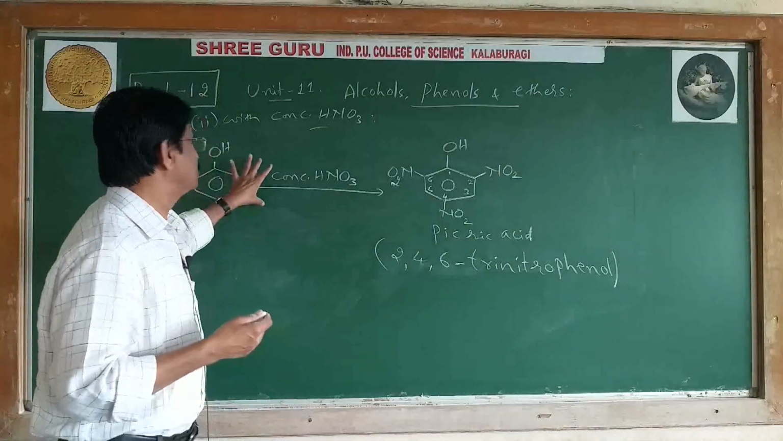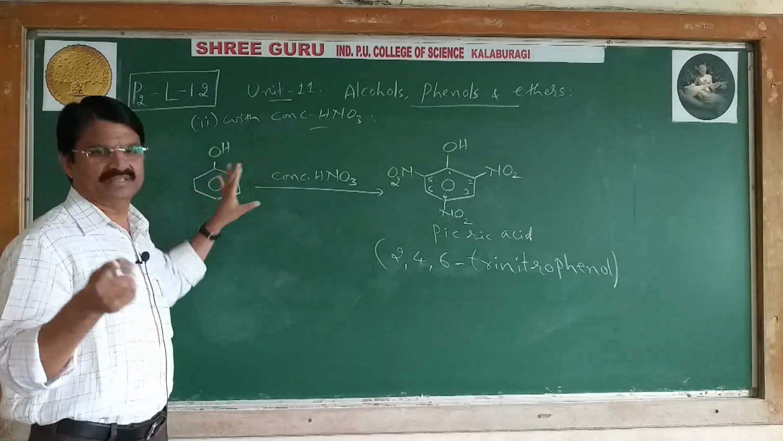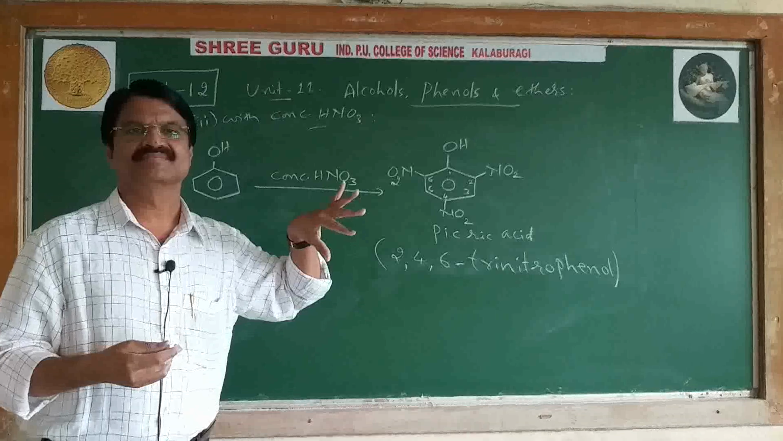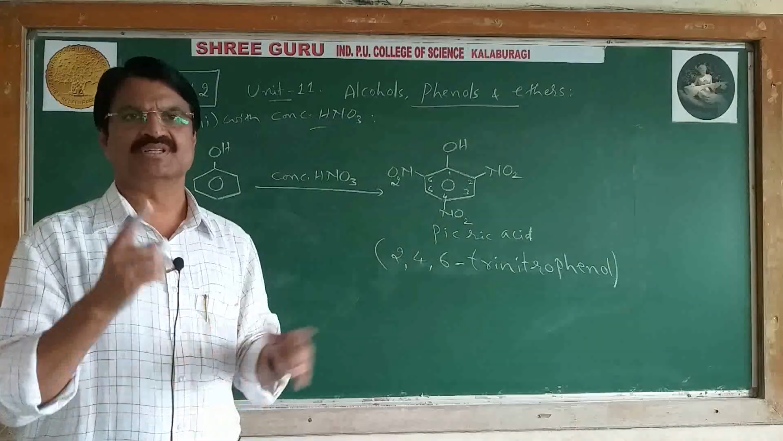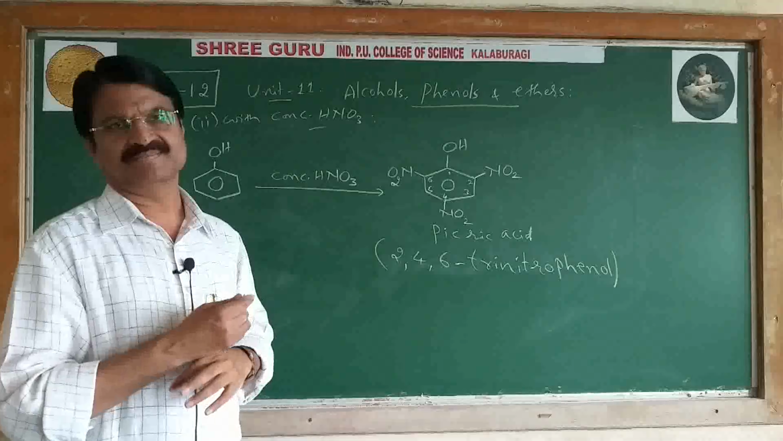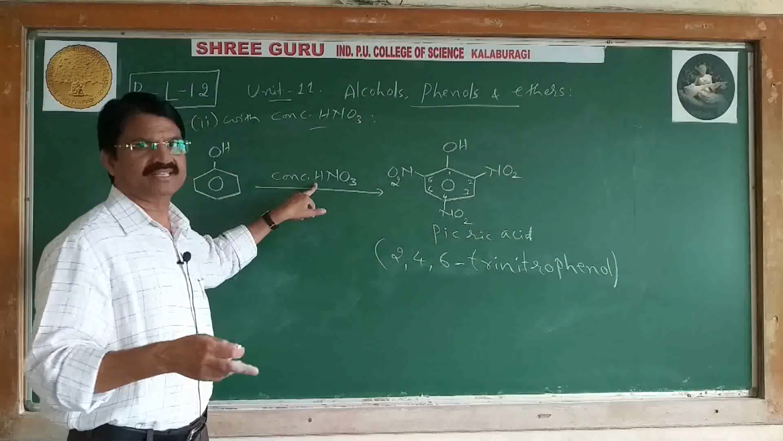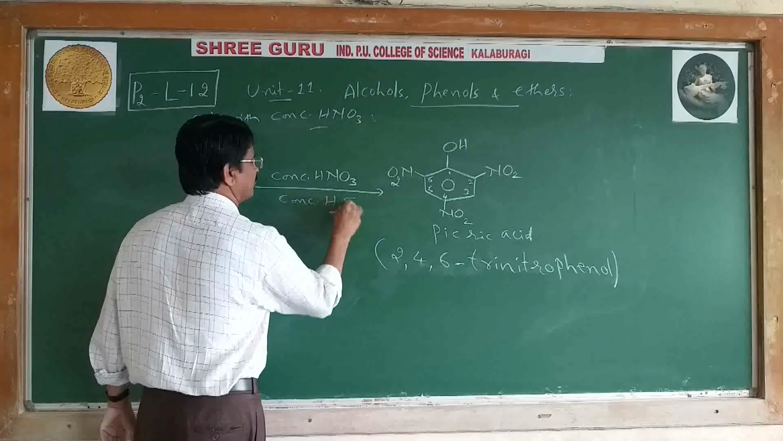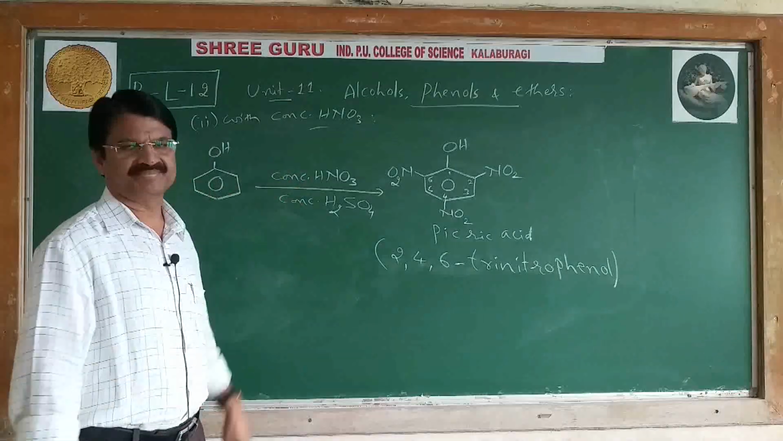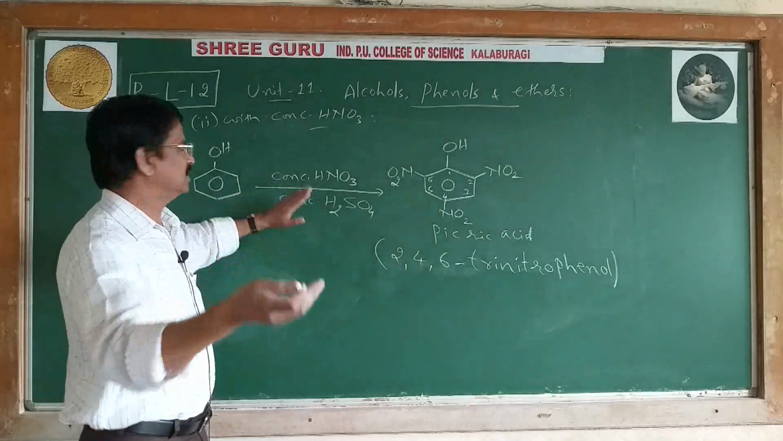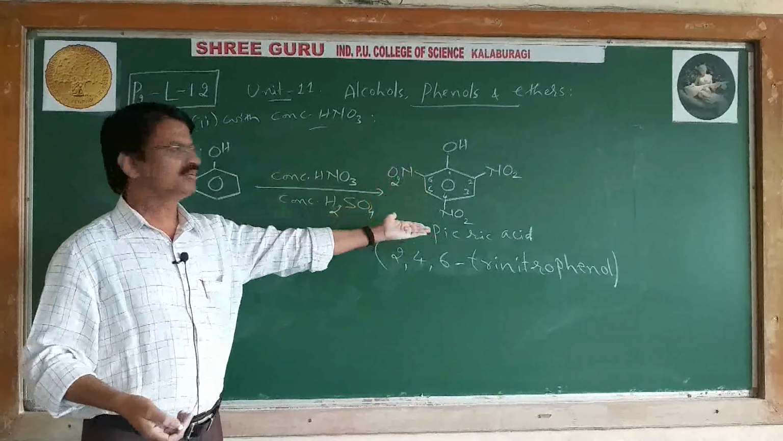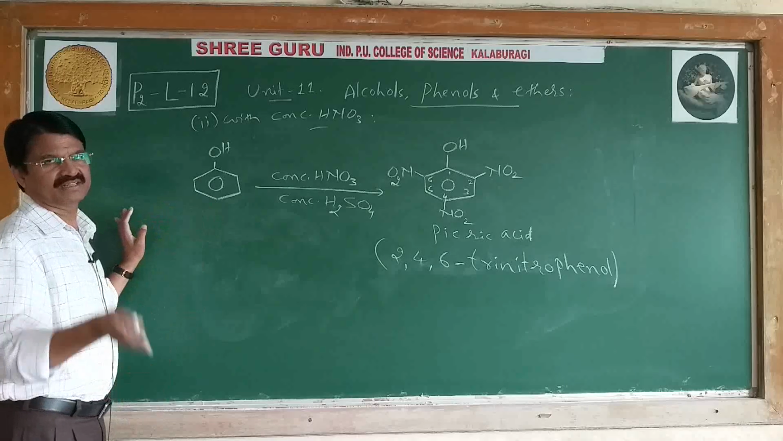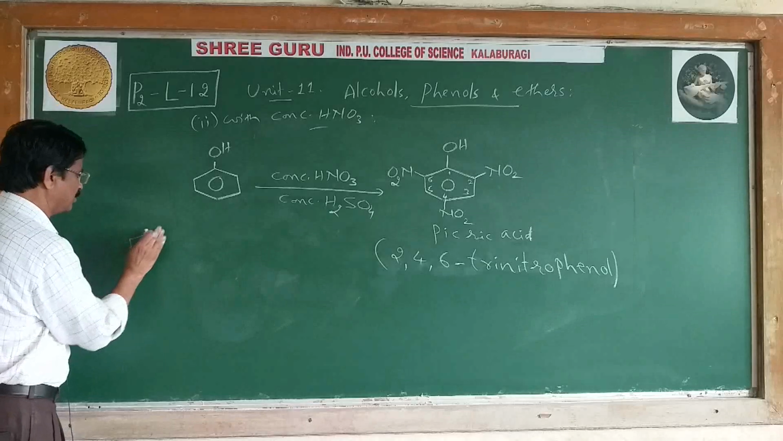it should be carried out using the sulfonation method. That means first phenol is sulfonated, then nitrated. First it is sulfonated, then nitrated. That's why in the notes we gave HNO3 using H2SO4. Both you have to add. First this one is added, then heated with HNO3, then we get a good yield of picric acid. But first mix phenol and sulfuric acid, and see what happens.